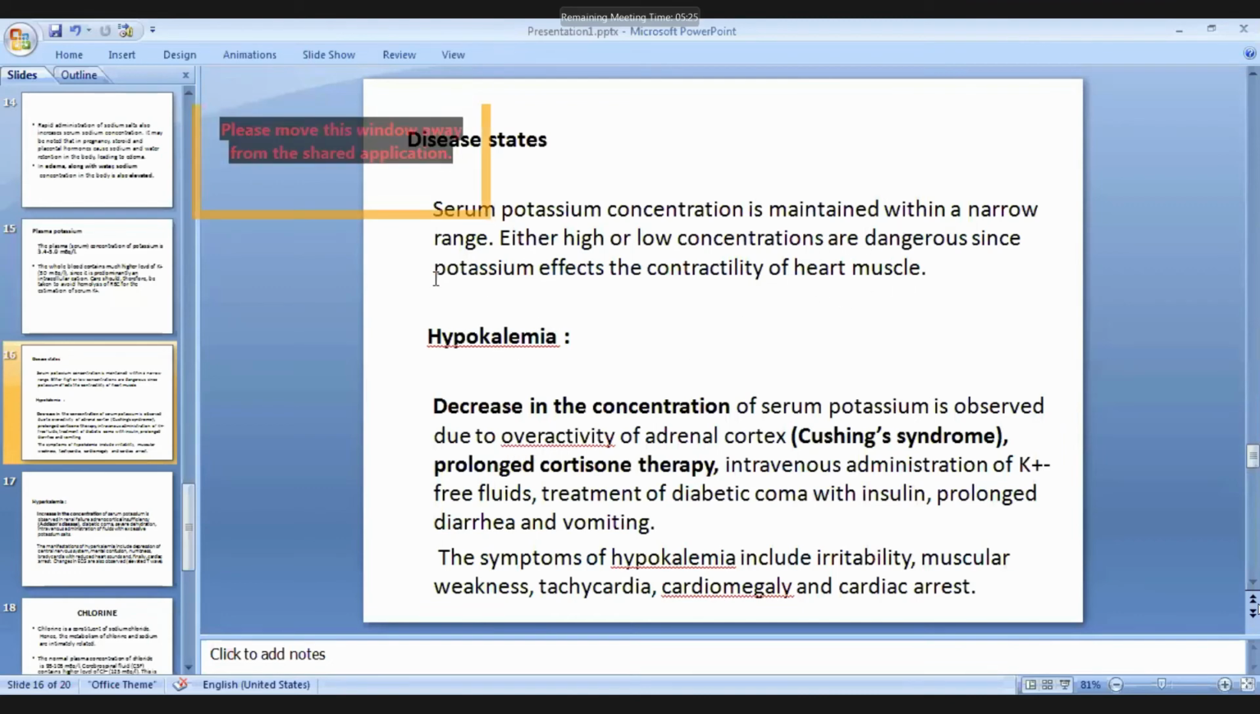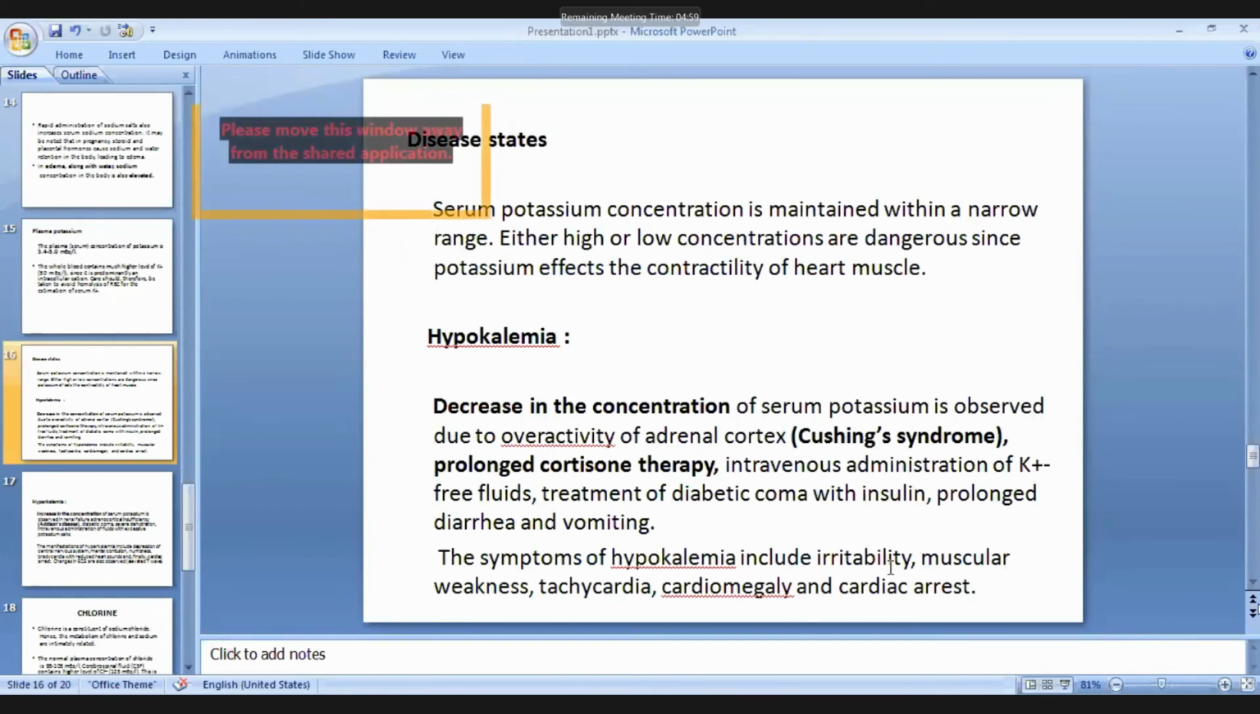Now, the disease states of potassium. Hypokalemia, less potassium level, is seen in overactivity of adrenal cortex in Cushing syndrome, corticosteroid therapy, intravenous administration of potassium free fluid, treatment of diabetic coma with insulin, and in prolonged diarrhea and vomiting. Right? In that case also the potassium level may go down.